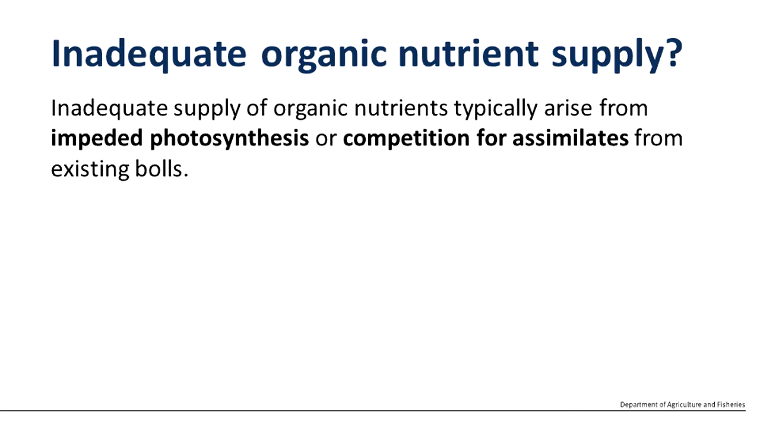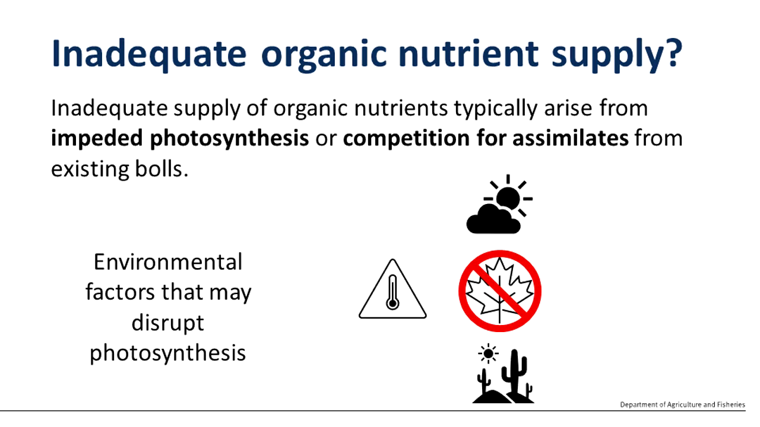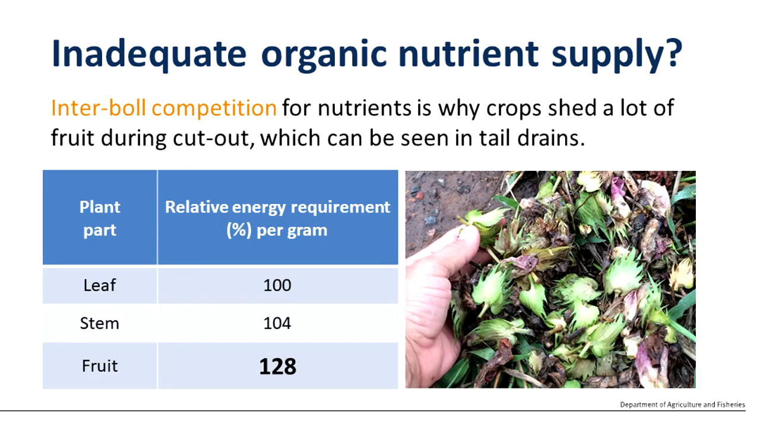If we think about a lack of organic nutrient supply within the plant, it either arises through impeded photosynthesis or competition for that assimilate from within the plant from existing bolls. The environmental factors that impede photosynthesis are obviously cloud, but also hot days and hot nights, moisture stress or drought conditions, or waterlogging. When we consider interboll competition as a cause of inadequate nutrient supply, the most obvious example of that occurs when a crop is undergoing cutout, when the plant sheds bolls that are in excess of its ability to support their development through to maturity.